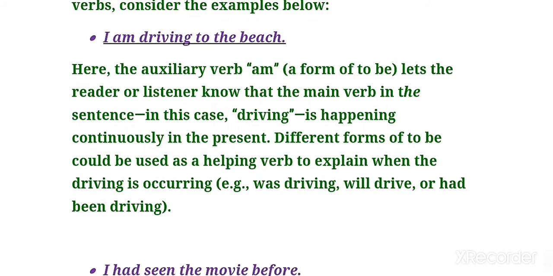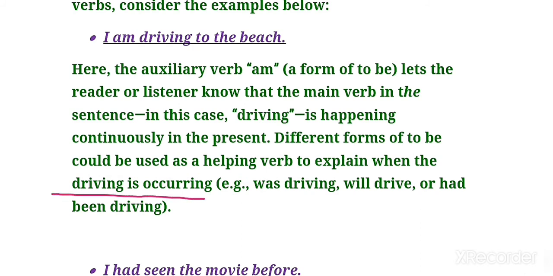See the verb driving, that is happening in the present, because here am is given, and am is an auxiliary verb, a to be form of auxiliary verb, and the word driving is a main verb which is going on in present time. Clear? So here driving with am is giving present time, and a different form of to be could be used as a helping verb to explain when the driving occurs.